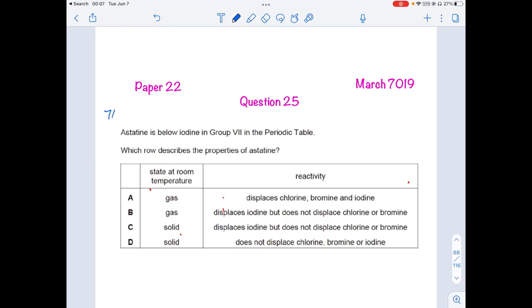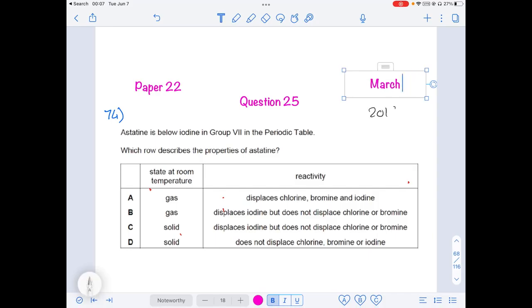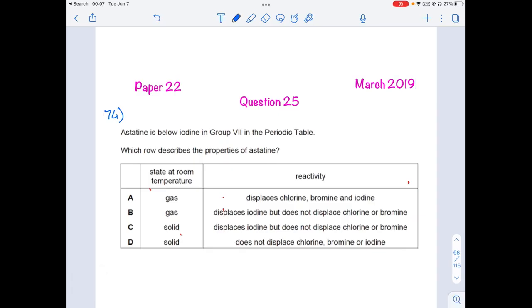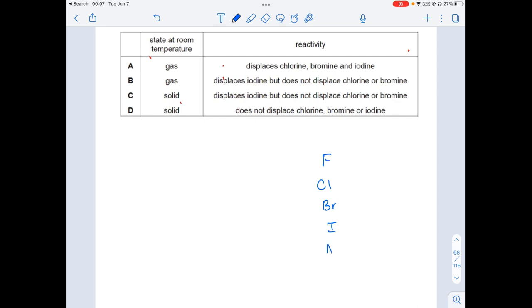Coming to the next question, question number 74 from March 2019, paper 22, question number 25. So let us start. Astatine is below iodine in group 7. So let us write out all the elements in this group 7. What are the elements in group 7? Fluorine, chlorine, bromine, iodine, and astatine.